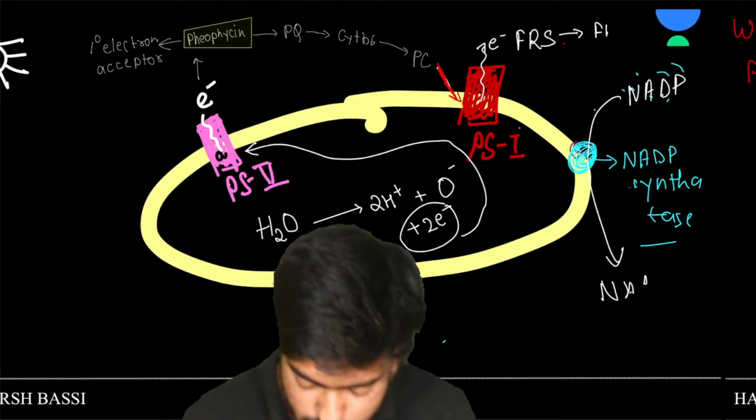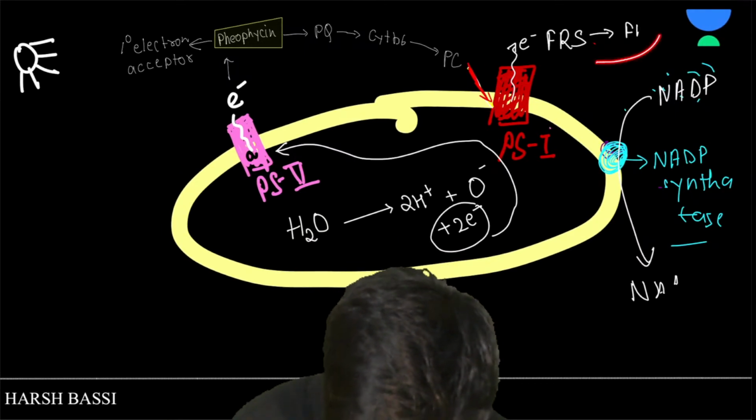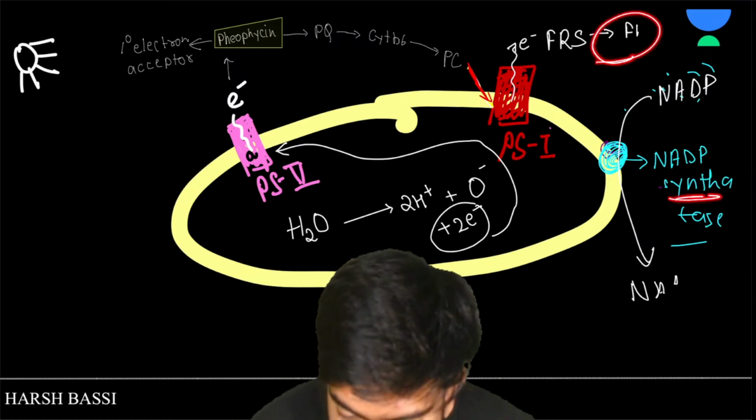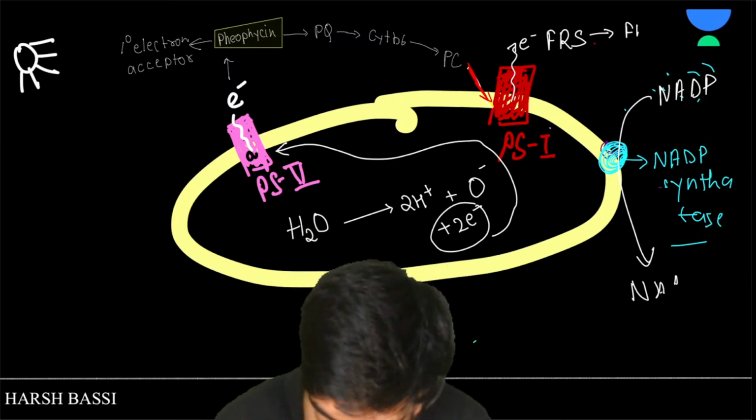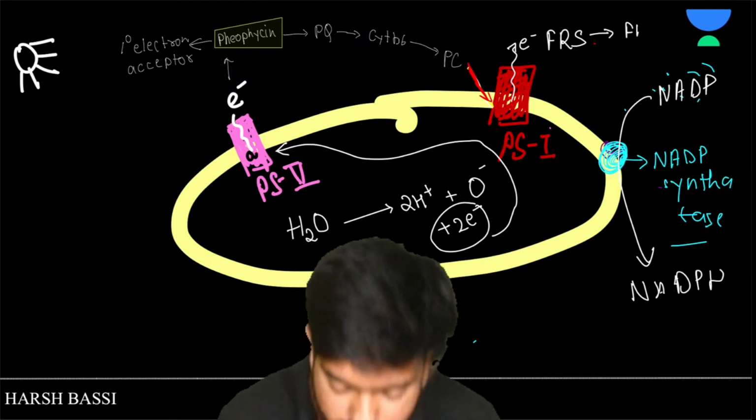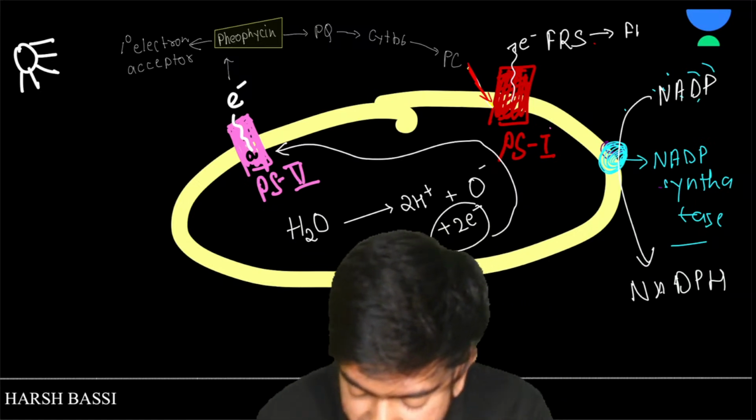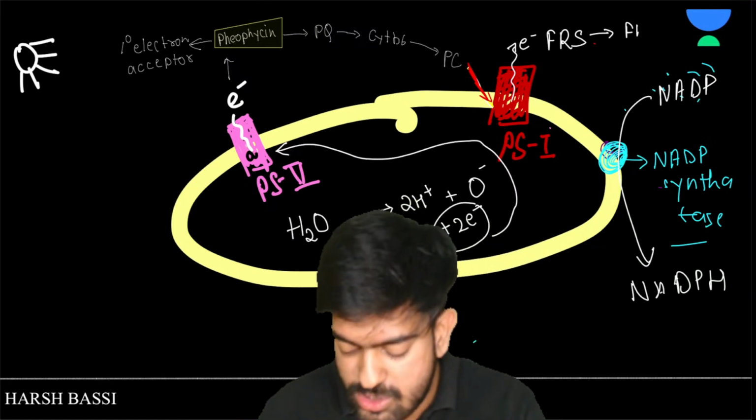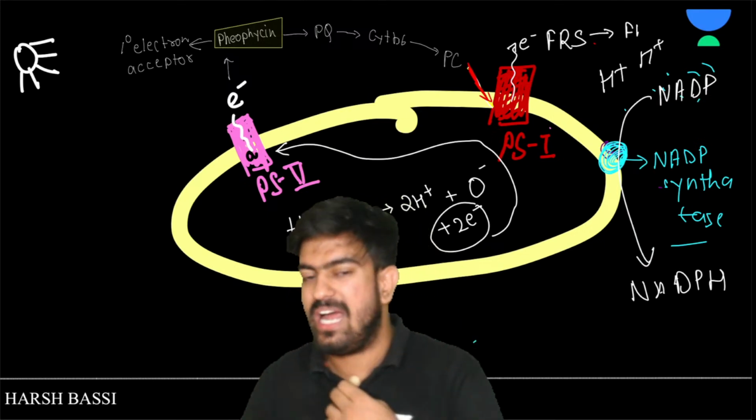Okay, yes. So by catching this electron, the NADP synthetase is converting NADP into NADPH. Sir, where did the H come from? The hydrogen ions which were present in the stroma, those hydrogen ions are used.